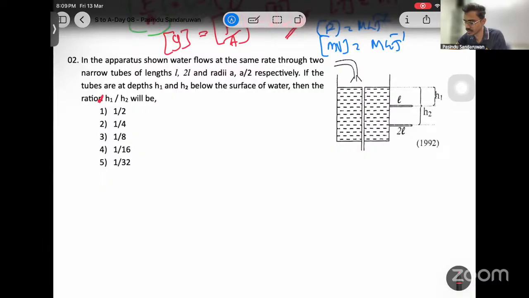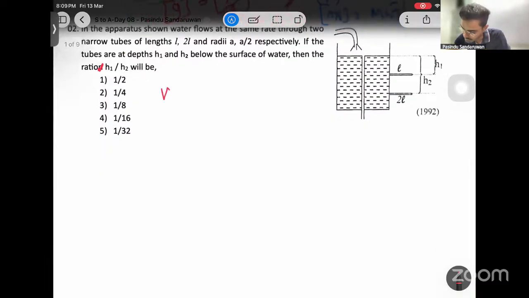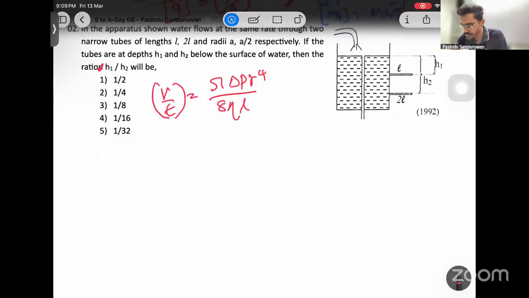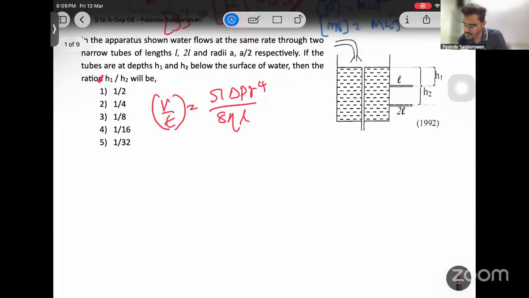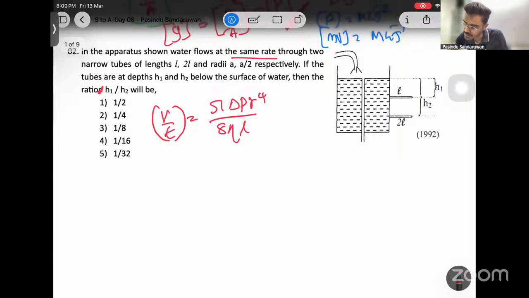We have Poiseuille's equation. If I quickly recall the equation, Poiseuille's equation is V over T equals pi delta P R to the power 4 over 8 eta L. Poiseuille's equation of viscosity. Now we can apply this and we need H1 over H2. It says same rate, V over T. Volume flow rates are same.